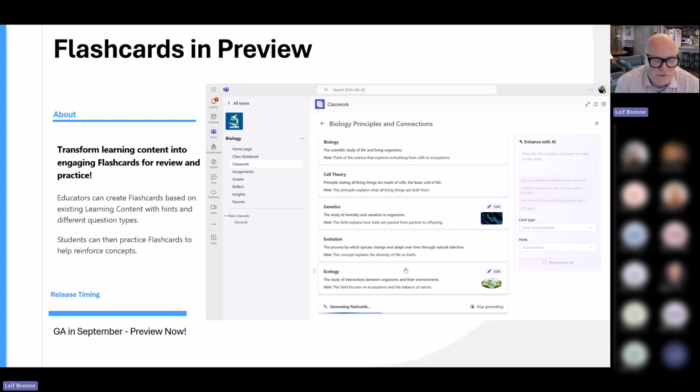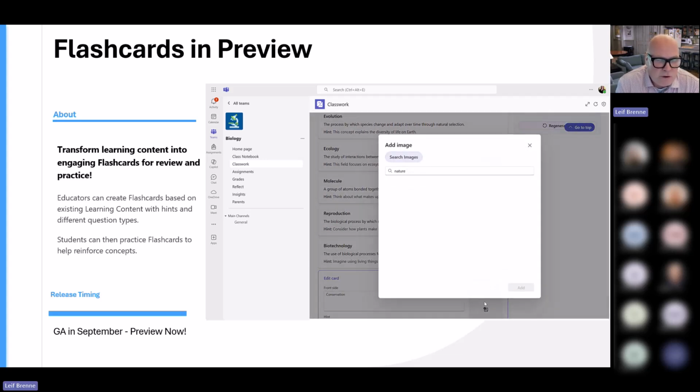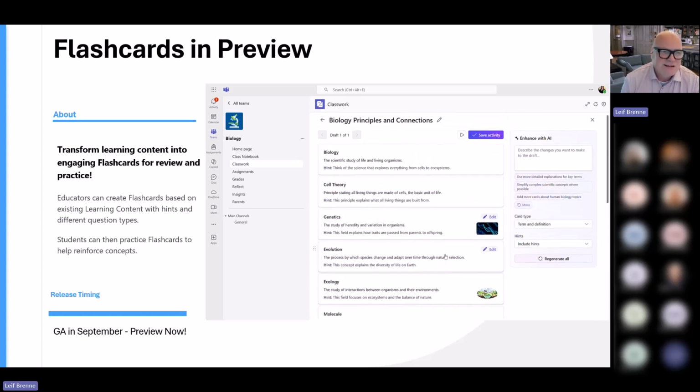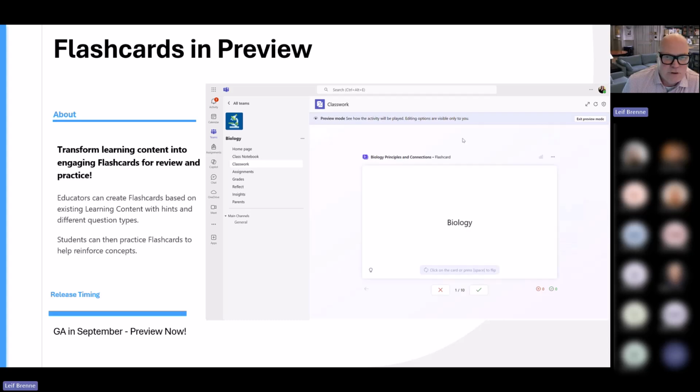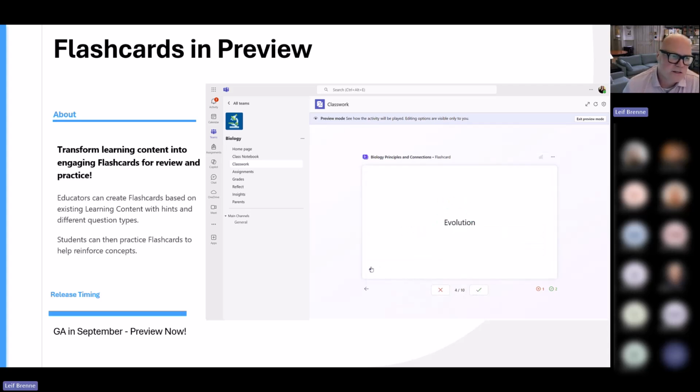By default, we add 5 flashcards for you, but we're also going to generate more flashcards as you go along. Once you have created your flashcards, you can go in and add more images, but you can also add in a preview to see the experience as well. So a student will see the flashcard, and they can say, I checked it, I know this, or maybe I need more help. So it's a quick way to iterate and reinforce concepts in your tool. And once you're happy with it, you can share it with your students.